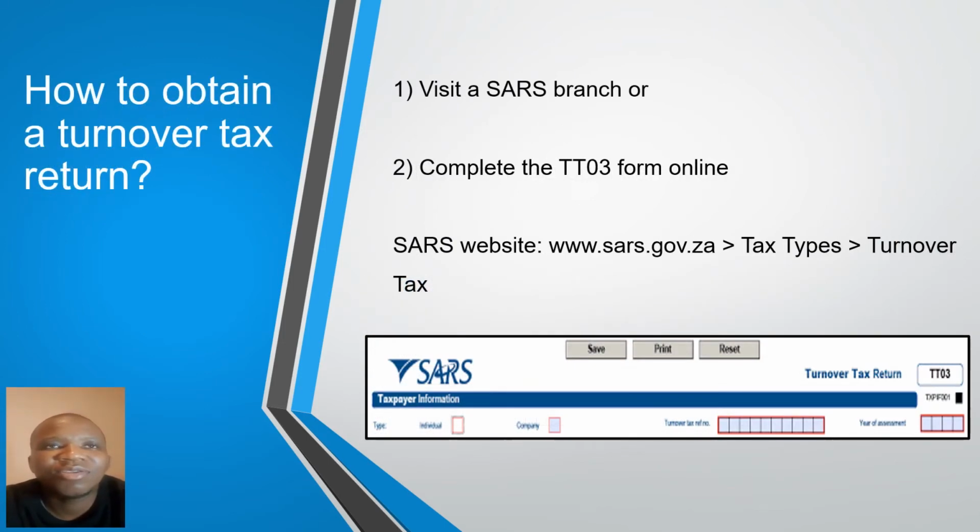Now that you know how to register as a turnover taxpayer, the next thing we'll look at is how to obtain a turnover tax return. For one, you could visit a SARS branch. Alternatively, you could complete the TT03 form online, which is available on the SARS website at www.sars.gov.za, then selecting tax types, then selecting turnover tax. An example of the TT03 form can be seen on the screen right now. During the coronavirus pandemic, it's advisable to rather try and do it online.